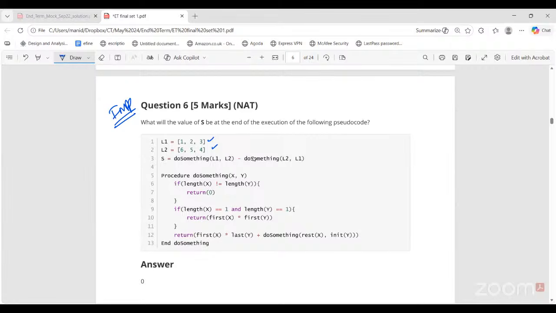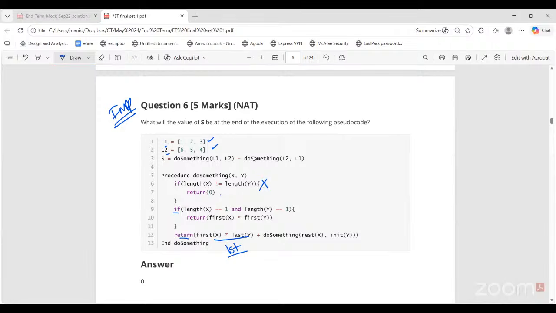So if length of X is not equal to length of Y, then return 0. I will just take our example. Length of L1 is 3, L2 is 3. This if statement is wrong, they have the same length. The next step is length of X is 1 and length of Y is 1. That is also wrong. Both have 3 elements, so nothing will happen. What will I return? First of X into last of Y. This is the first call of this procedure.